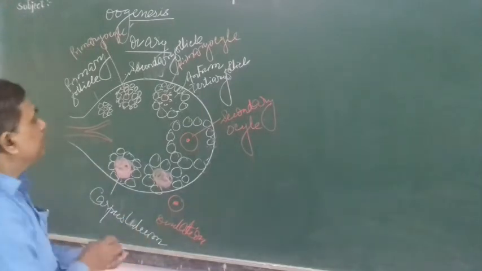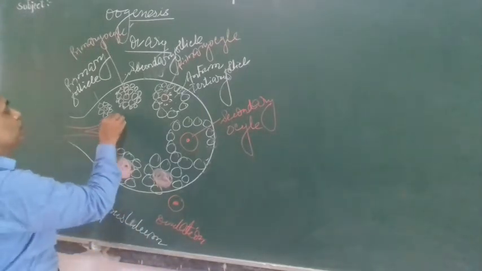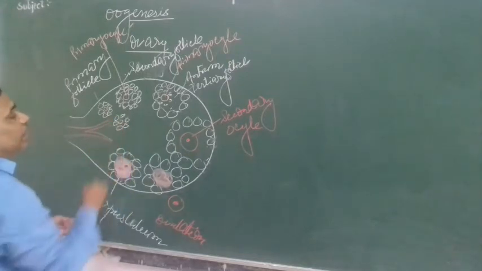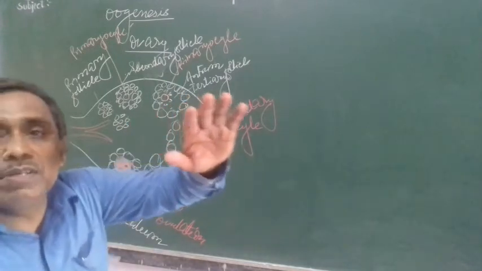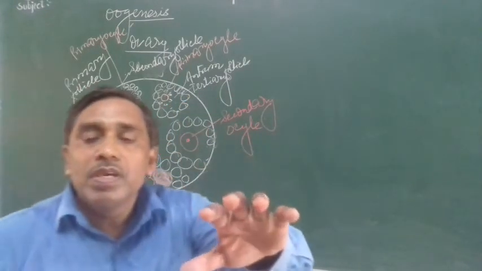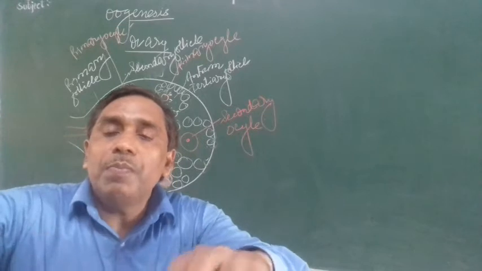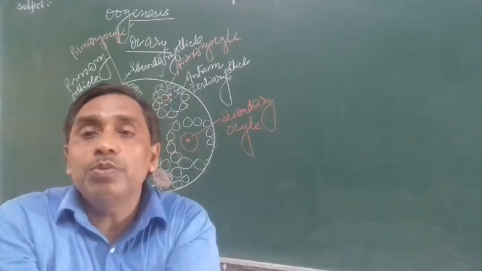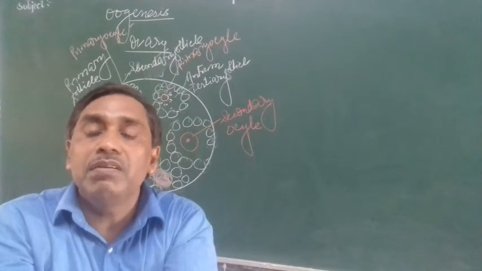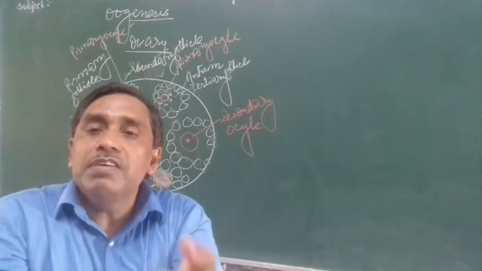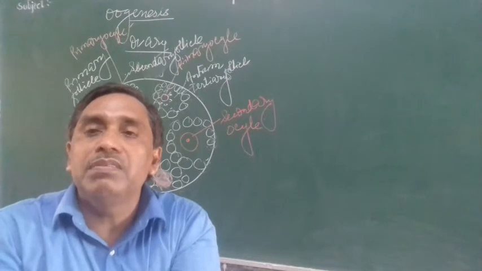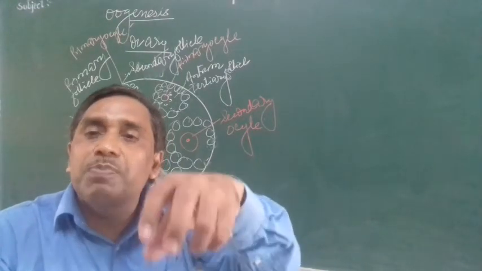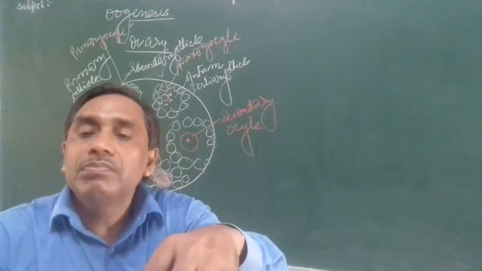So what I am telling is, there are so many immature follicles. I had told that during the fetal stage, a couple of million oogonia develop in each ovary of the female. This gives rise to the primary oocyte by mitosis. The primary oocyte gets surrounded with granulosa cells, called a primary follicle or immature follicle.